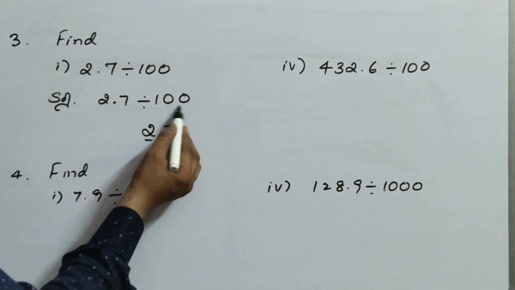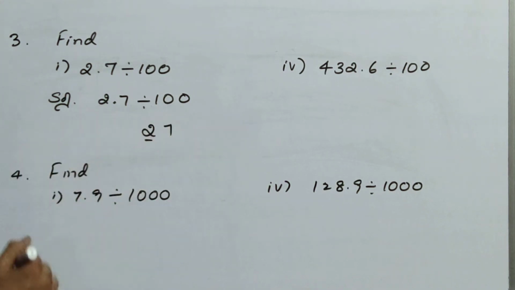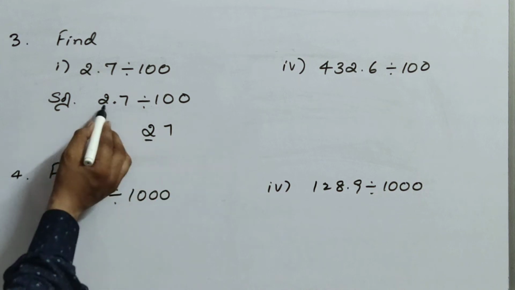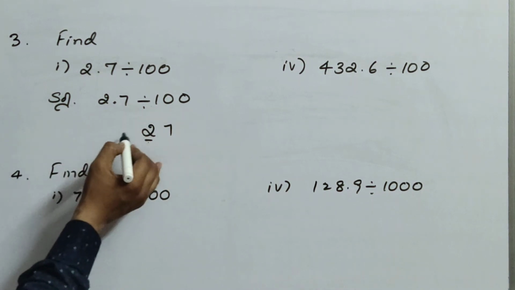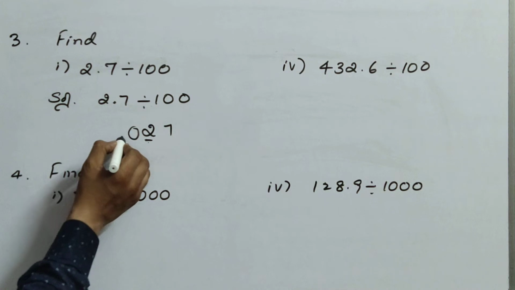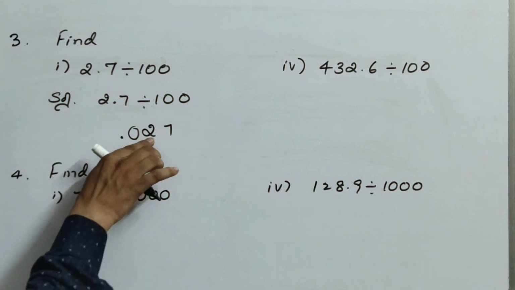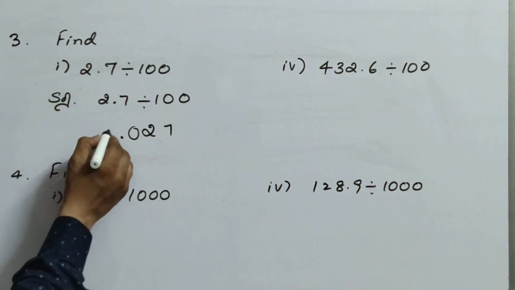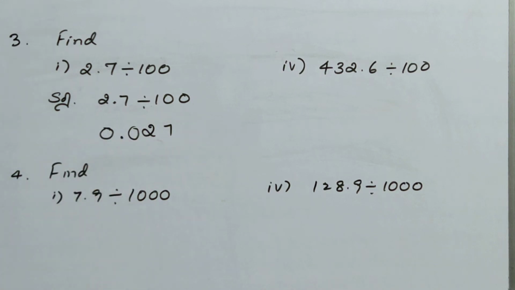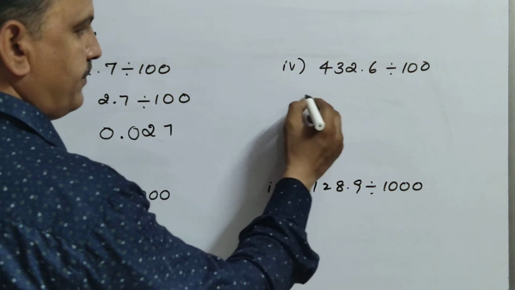Here 100, so 2 zeros. Since there are 2 zeros, leave 1 point here, and since there is no other digit, put 0. Then place the point. So how much is the answer now? 0.027.